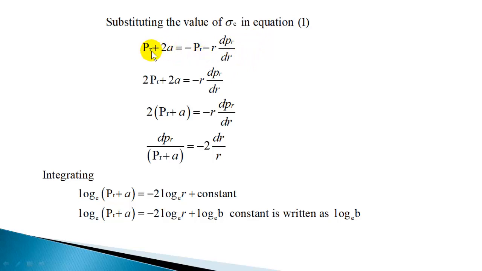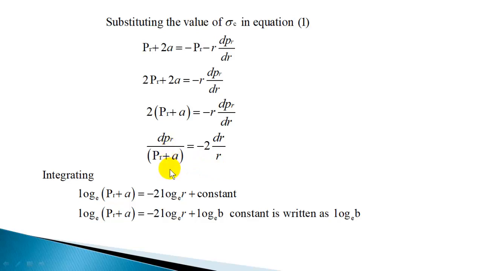Now taking minus PR to the left hand side, you get 2 PR plus 2a is equal to minus r dPR by dr. Taking 2 outside, 2 into PR plus a is equal to minus r dPR by dr. Now if you separate the variables, you get dPR by PR plus a is equal to minus 2 dr by r.